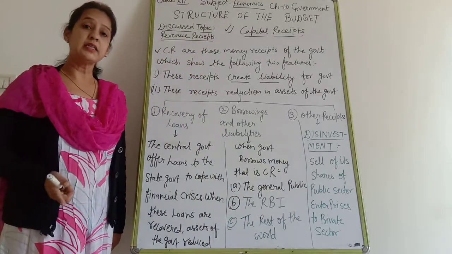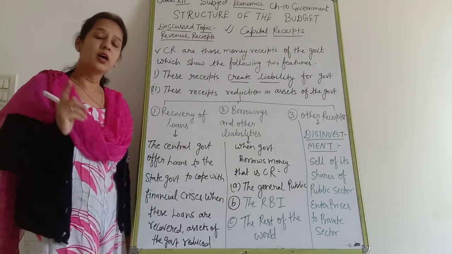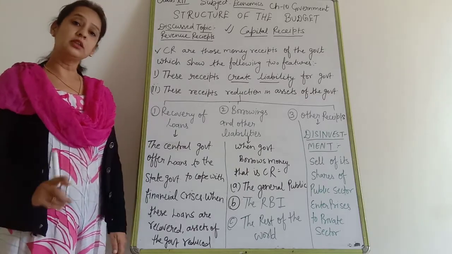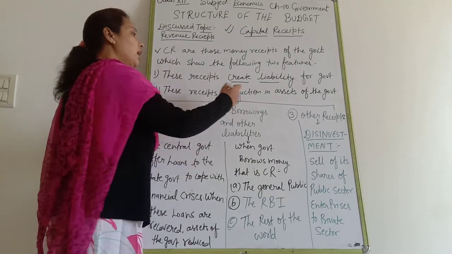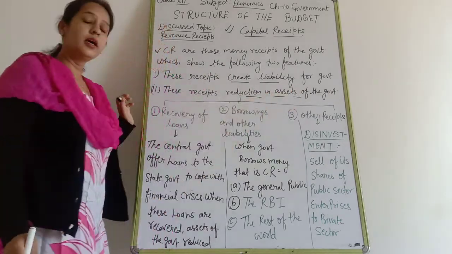That kind of receipt reduces the assets of the government, and because it reduces the assets of the government, it is a part of capital receipts.